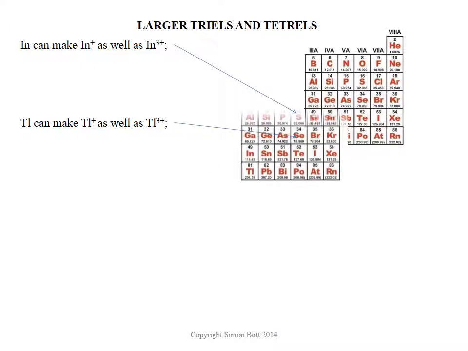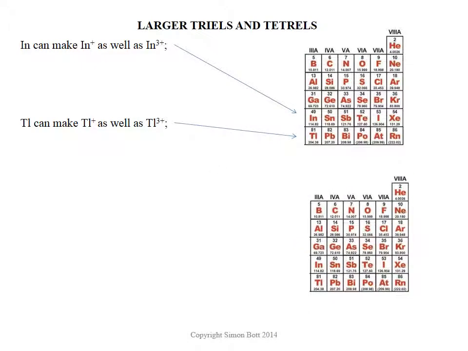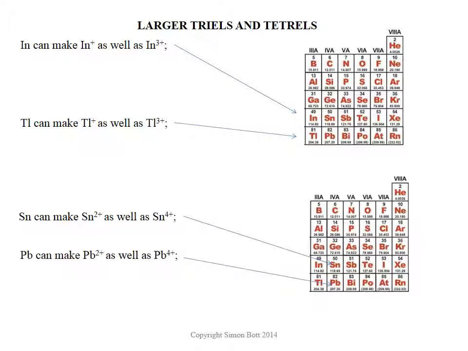If we move across the periodic table to the tetrels, we go to carbon, of course non-metal, silicon metalloid, germanium metalloid. When we get to tin, it can make Sn4+, but it can also make Sn2+. And then right underneath tin is Pb, lead, that can make 2+ as well as 4+.